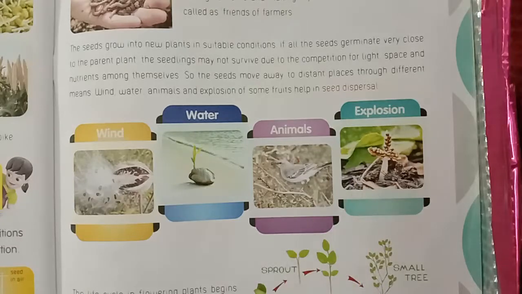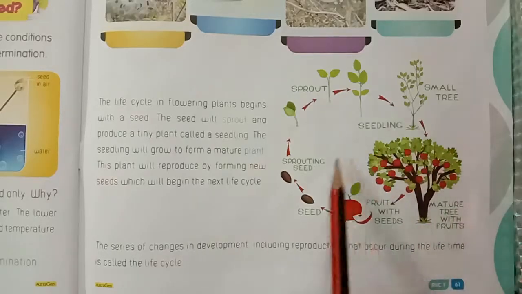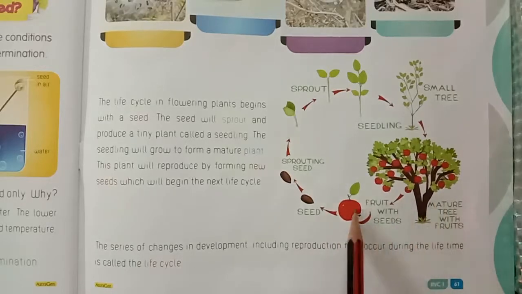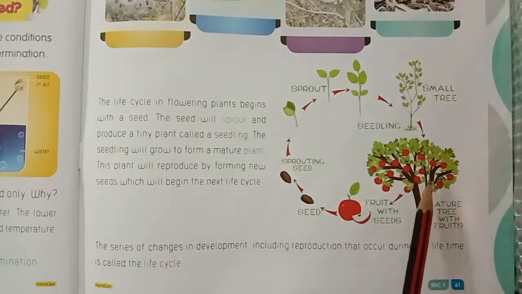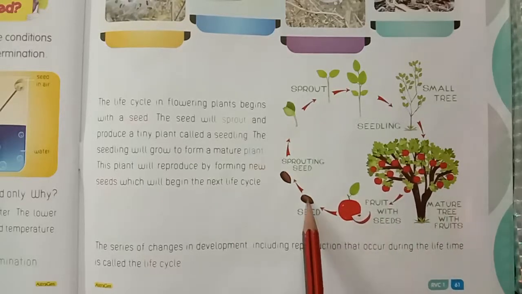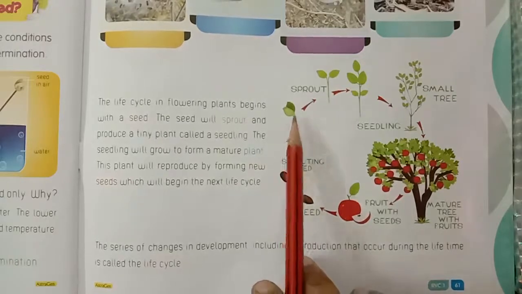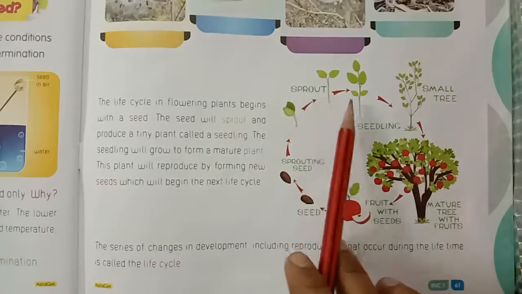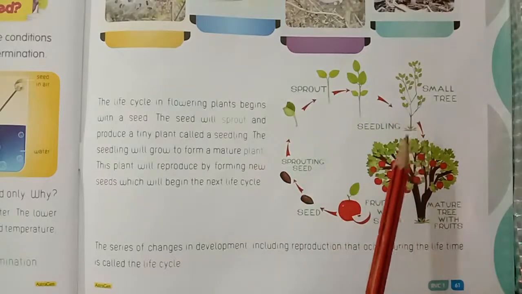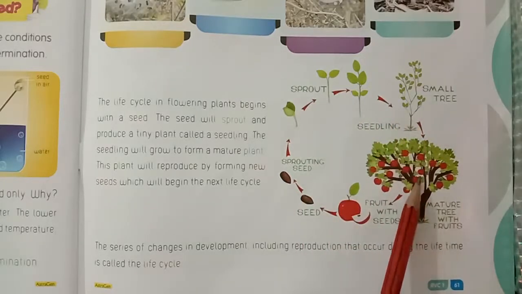Now I am going to tell you about the life cycle of plants. See this picture, children. Fruit with seed. This is an apple fruit, children. This is an apple tree. Fruit with seed. Apple seed. Sprouting seed. Sprout. Seedling. Small tree. Mature tree with fruits.